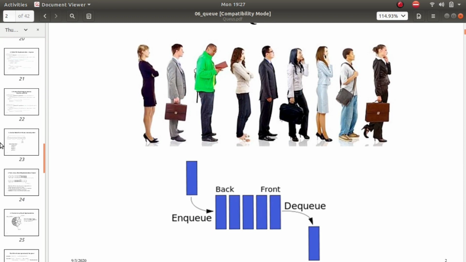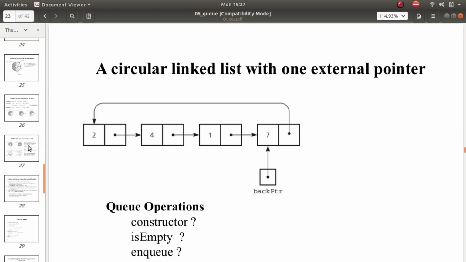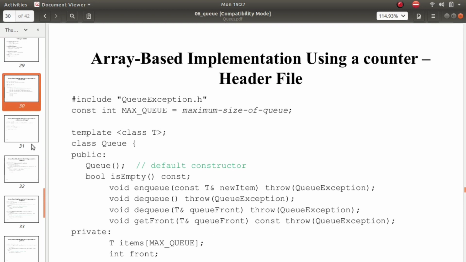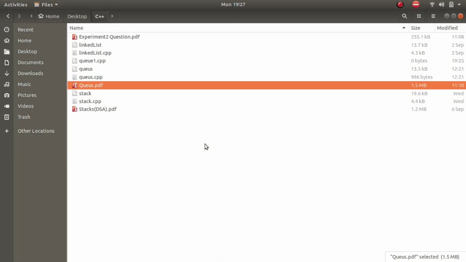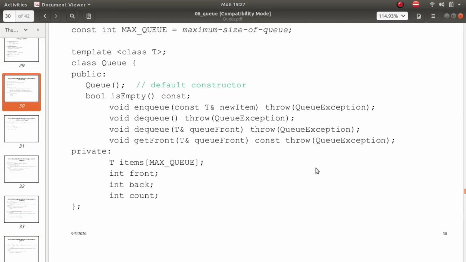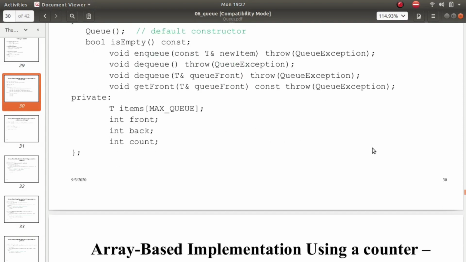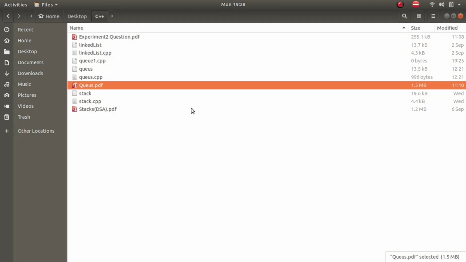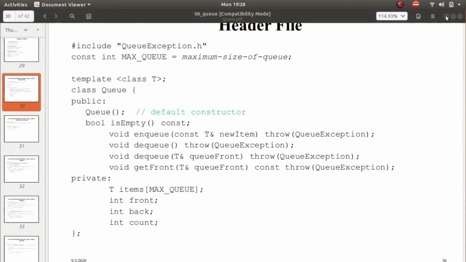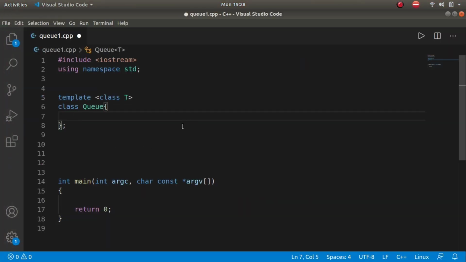So this is the PPT which our sir used to teach us. Yes, so I have taken the reference of this and am writing. Basically this is a pseudo code. They haven't even given us a perfectly working code, but we are trying to just put pieces in their places. So back to the VS Code.